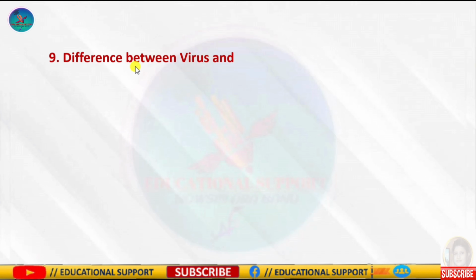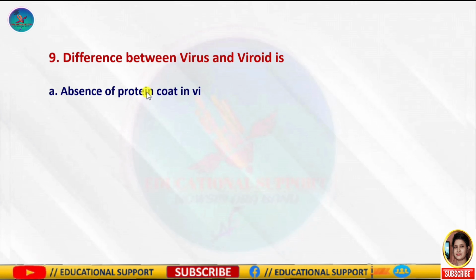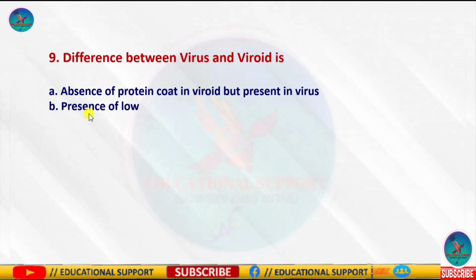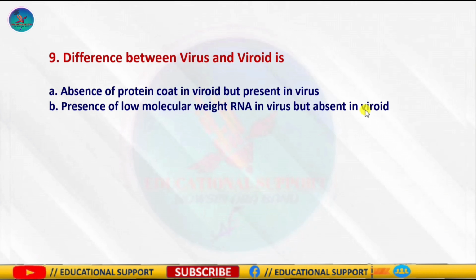Next question is, difference between virus and virion, and the options are: option A, absence of protein coat in virion but present in viruses. Option B is presence of low molecular weight RNA in virus but absent in virion. Option C is both A and B, and option D is none of the above.